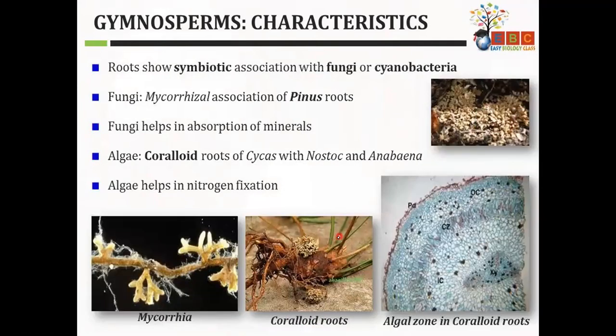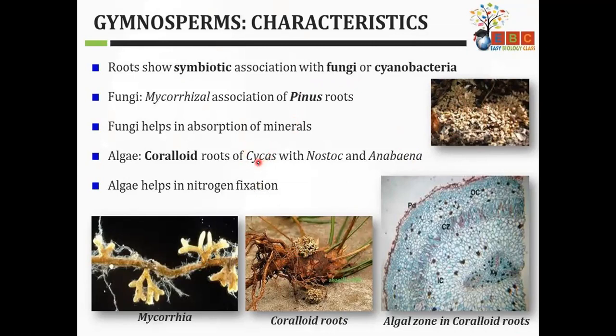Many times it is observed that roots of these gymnosperms have symbiotic association with fungi. In the fungi part, when we were discussing the five-kingdom classification, we discussed the coralloid root, isn't it? This is the example of coralloid root, a coral-like structure formation.